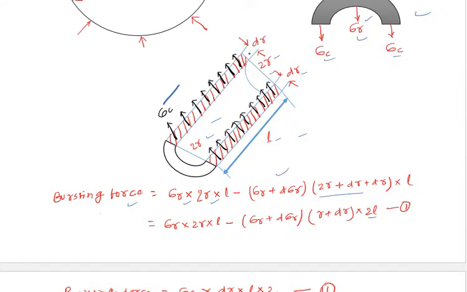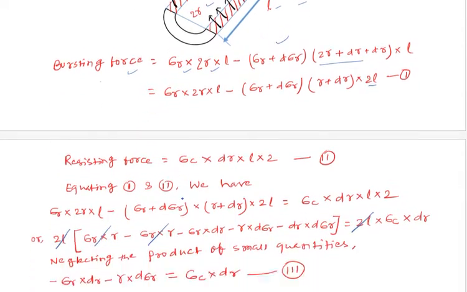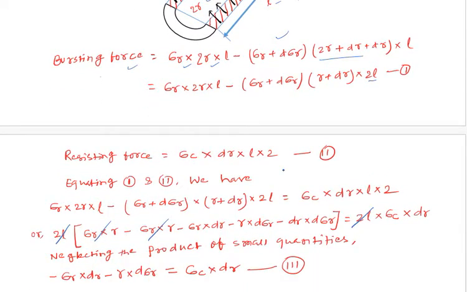Area will be dr into L. This is the thickness and L is the length, so dr into L. But resisting stress will be acting on both these areas, so it will be multiplied by 2 into dr into L. So this is the circumferential stress, sigma c into dr into L into 2.